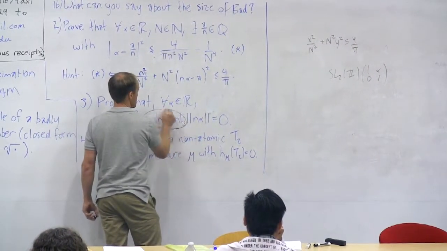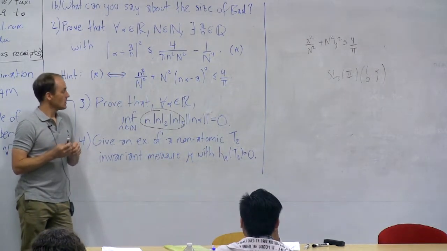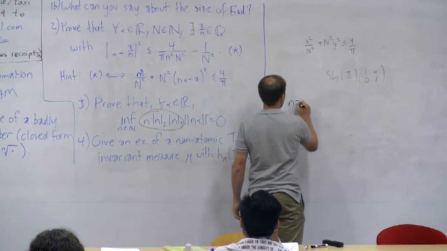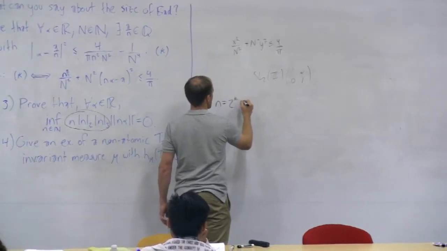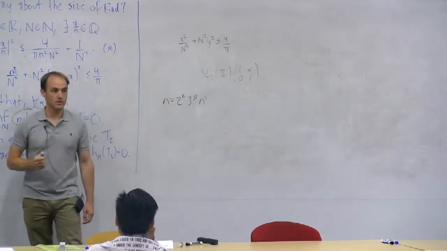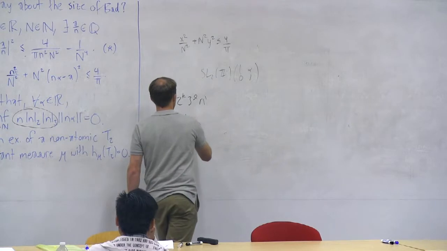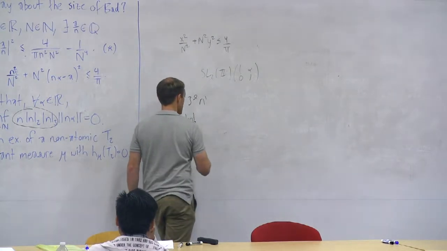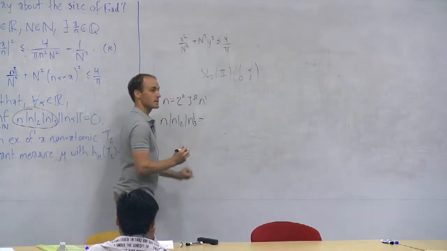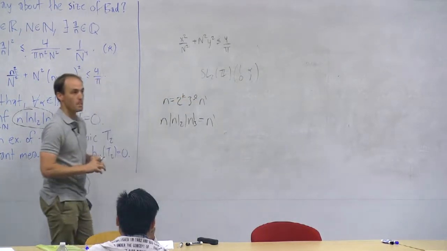Just from looking at these pieces, you mean? So you have polynomial divided by exponential terms. Well, here's the thing. Whatever n is, it has some prime factorization. It's 2 to the k times 3 to the l times something else, I'll call it n prime, where n prime is coprime to 2 and 3. When I take n and multiply it by its 2-adic absolute value and its 3-adic absolute value, I get n times 1 over 2 to the k times 1 over 3 to the l. So I just get n prime. So the smallest that piece could be on its own is 1.